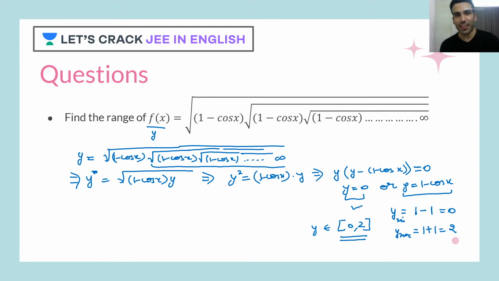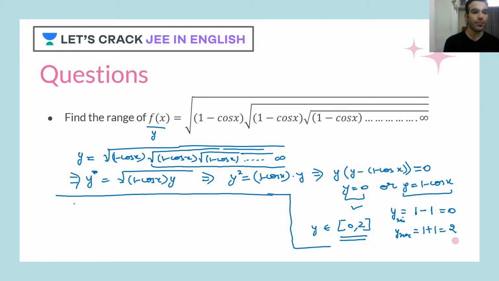So now let's check the second method. Okay, so for the second method, what I'll be doing here is just look at this. y is what? 1 minus cos x. Okay, and again 1 minus cos x.